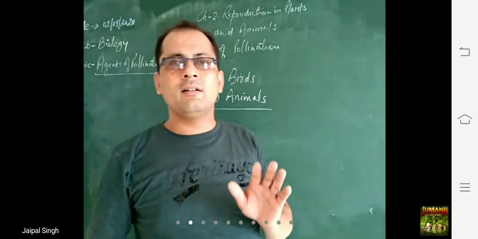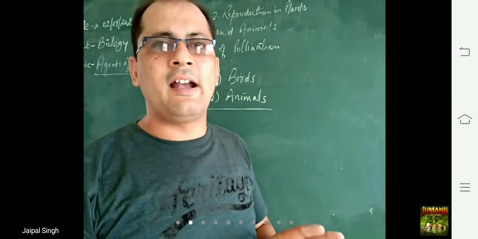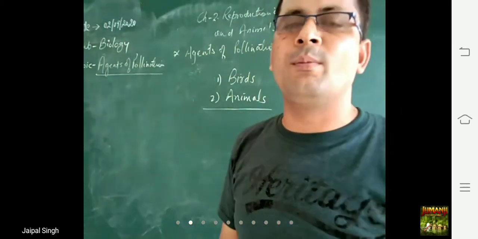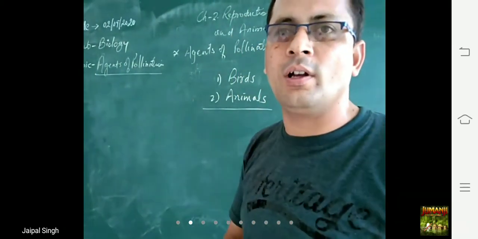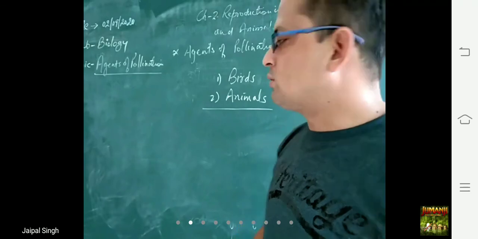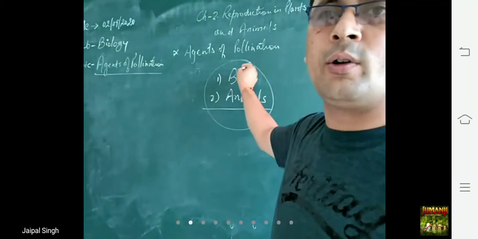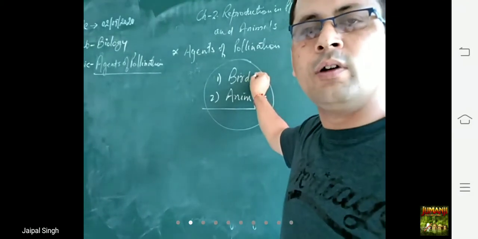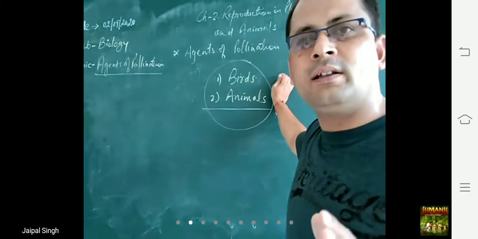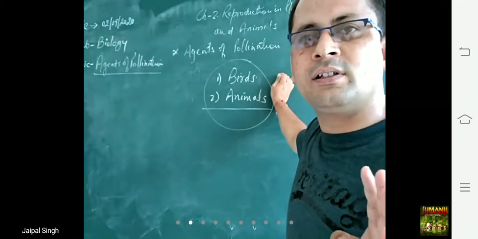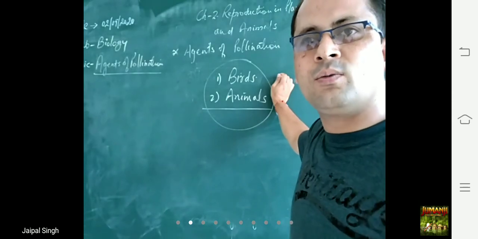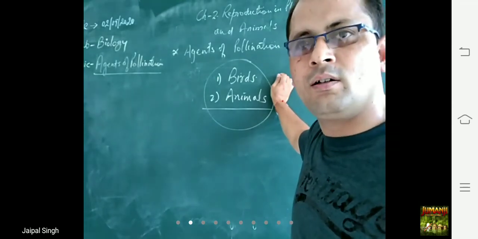These birds and animals also play an important role in the process of pollination. But this has not been mentioned in your syllabus, so we are not going to discuss this. You have to remember only three types: first is insect, second is water, and third is wind.